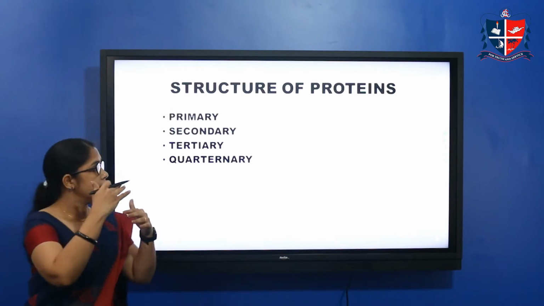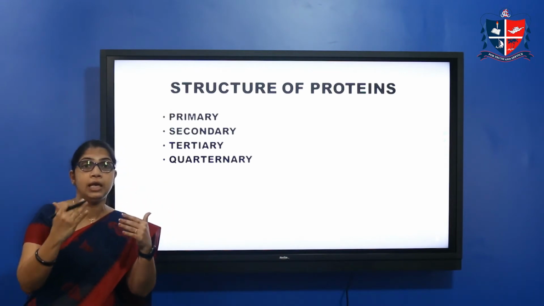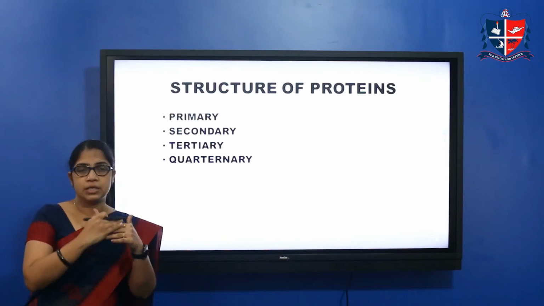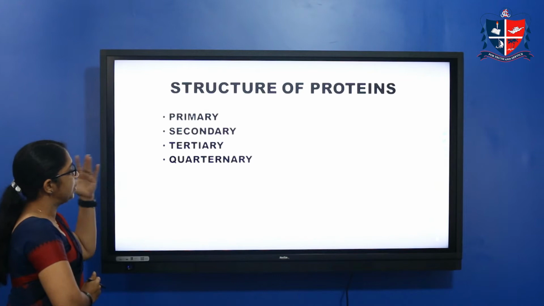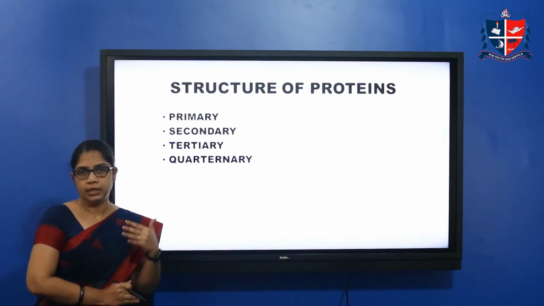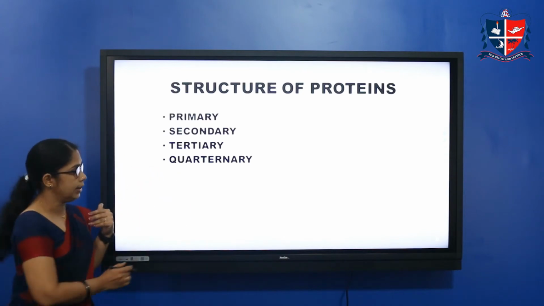That is primary, secondary, tertiary and quaternary. There are different levels for the structure of proteins.